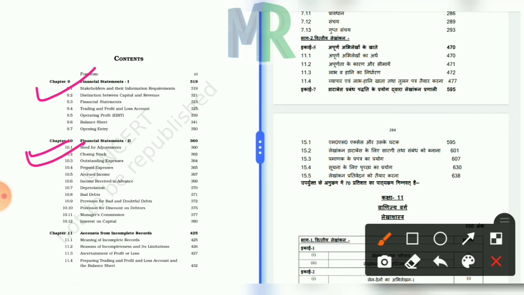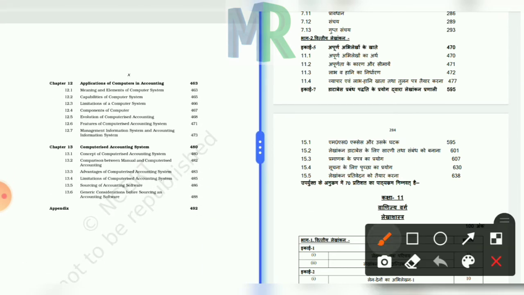As I said, in chapter number 9, you have to study the trading account, the profit and loss account and the balance sheet. You also have to study these things in this chapter, but you have to study the adjustments also. Adjustments like prepaid, outstanding, closing stock, accrued, depreciation, bad debts, provision for bad debts, manager's commission, interest on capital, and many others. But you don't have to study this chapter in complete records, and